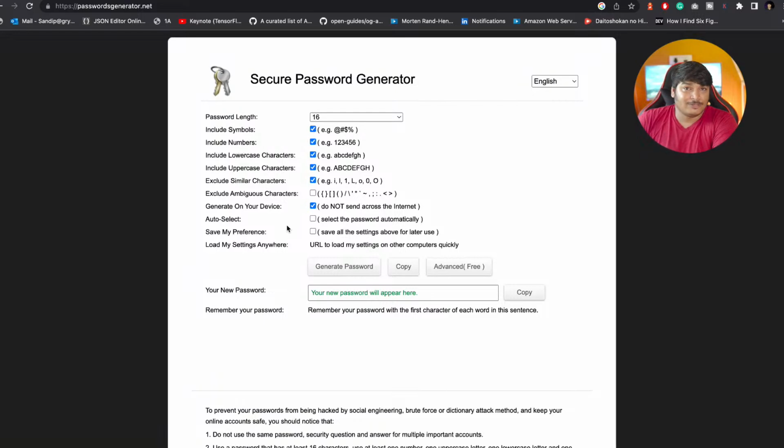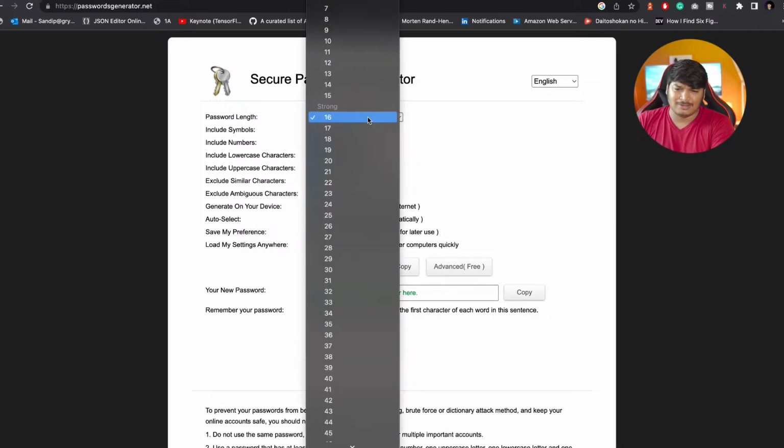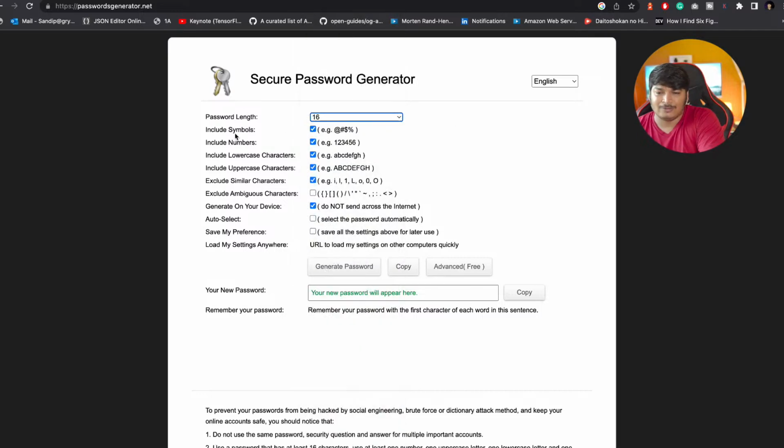Now, you don't have the UI in scripting. Of course, you can ask the user for input. So first ask the user how much password length they want. Maybe make sure that it's a minimum of 16, or 8 at least. So you have the condition: if it's less than 8, you say error, no, you have to put at least 8 characters. So that's how you allow the password length.